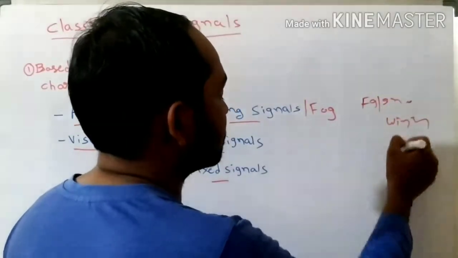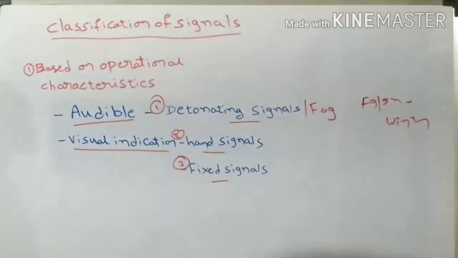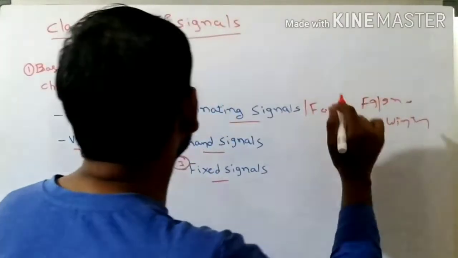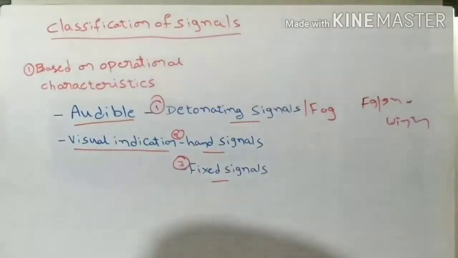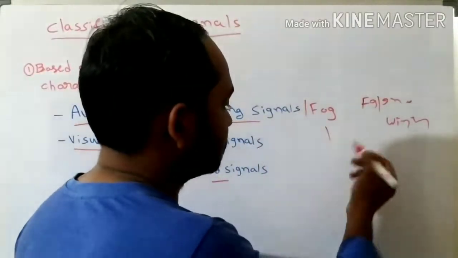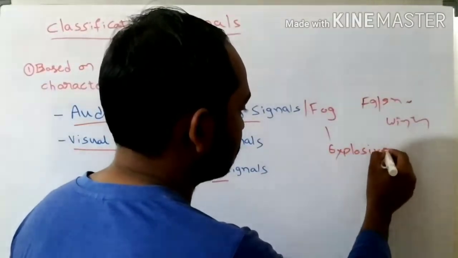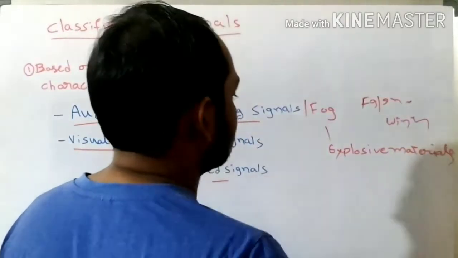So in those cases or during rainy seasons, we can use such audible signals or detonating signals. Understand? So due to that, the name fog signals has been given to these detonating signals. Okay now. These signals use explosive materials.